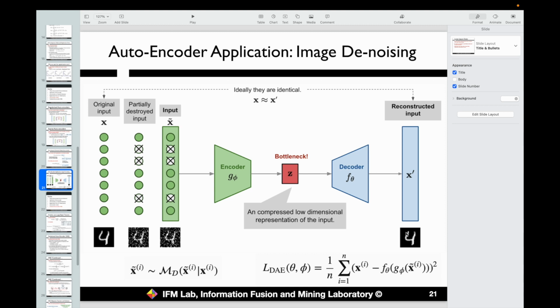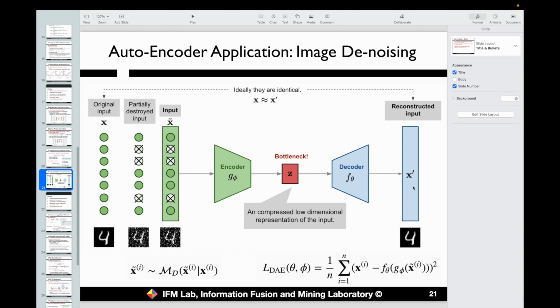When the model is built, we can further apply it to a testing set with noisy data. We can directly apply the model there. Given the noisy input, we can construct a clean output. In this way, we can build a model for image denoising. The main difference here is that we define the corruption function to generate noisy data instances, and we also make some changes to define the loss function.